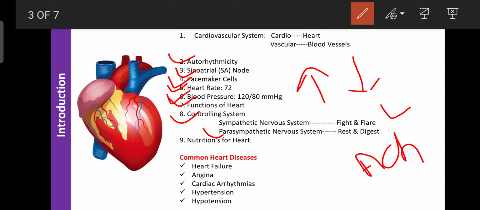So the sympathetic nervous system uses neurotransmitters like adrenaline, noradrenaline, and dopamine, and the parasympathetic nervous system uses the neurotransmitter acetylcholine. These four neurotransmitters play an important role in the regulation of cardiovascular functions.